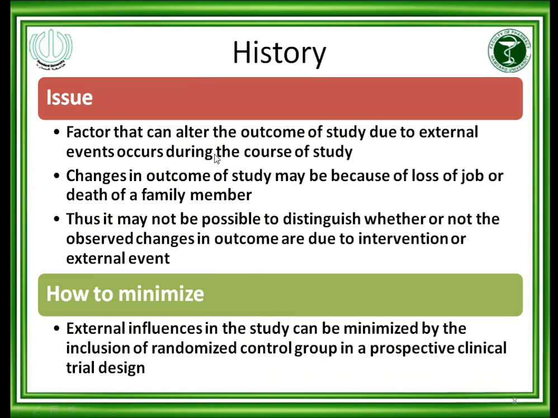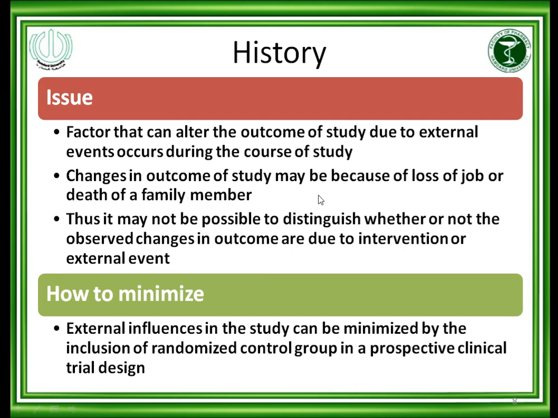What about the history? Factors that can alter the outcome of a study due to external events occurring during the course of the study. Suppose some external events may affect the outcome of the study. For example, one group of individuals have an environment in which they are very relaxed. So this is an external event that can affect the course of the treatment, that can affect the outcome of the study. While in the other group, those patients had a very bad external environment, a very tense environment, so that will also affect the outcome of the study.